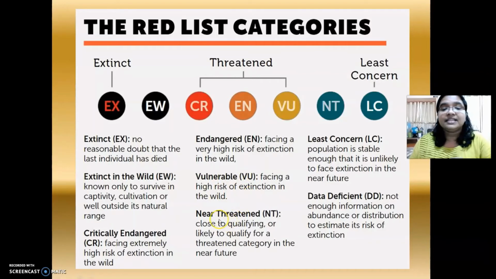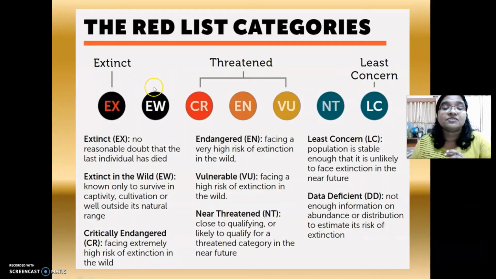Okay. Then the next is near threatened, NT, which is just close to the threatened category. Threatened category means critically endangered, endangered, and vulnerable together. We categorize them under threatened species. They are very less in number, and they are about to become extinct if we don't protect them.